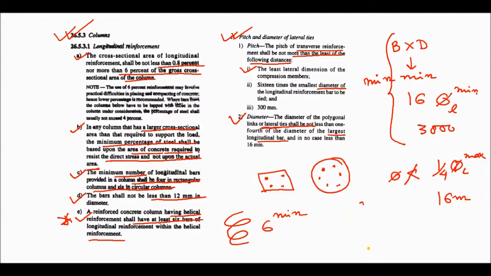So the diameter should be the maximum of these two, and the pitch should be the minimum of these three.